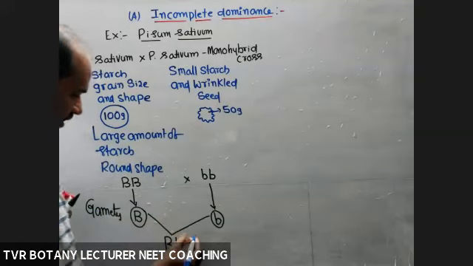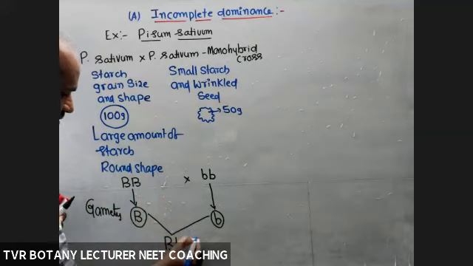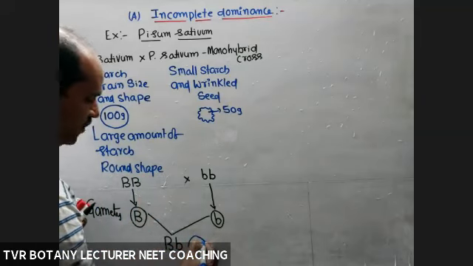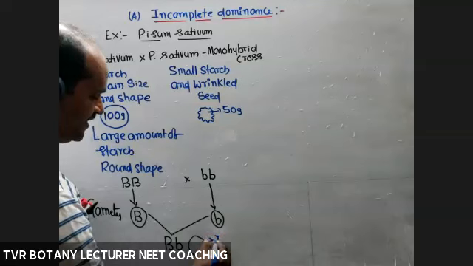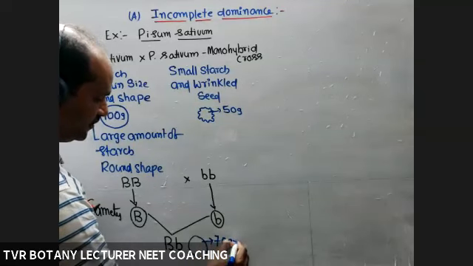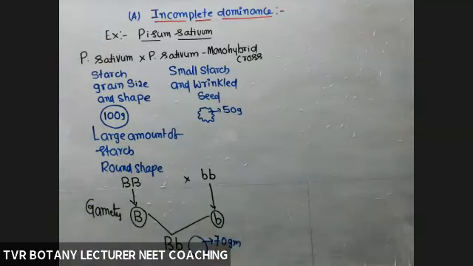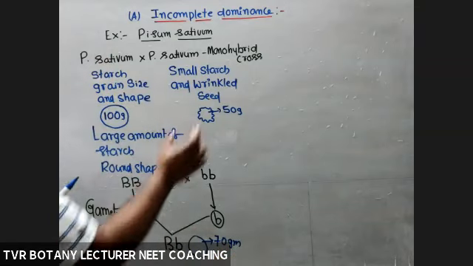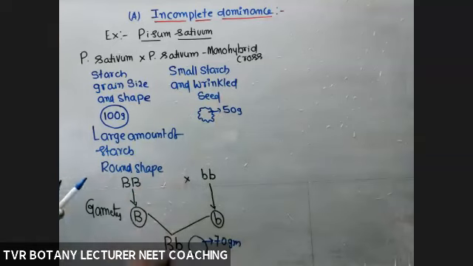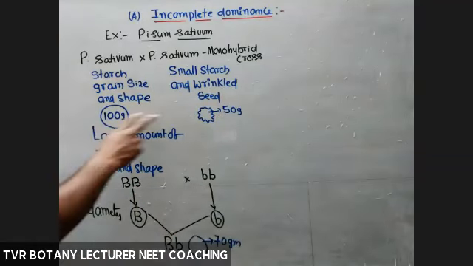And what about the starch grain? Here, quantity of starch is 70 grams, for example. So this is the largest one, this is the smallest one, and this one intermediate, in between these two.